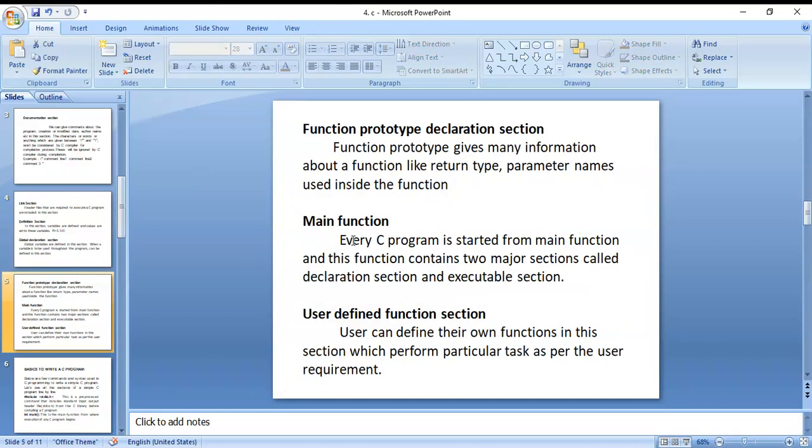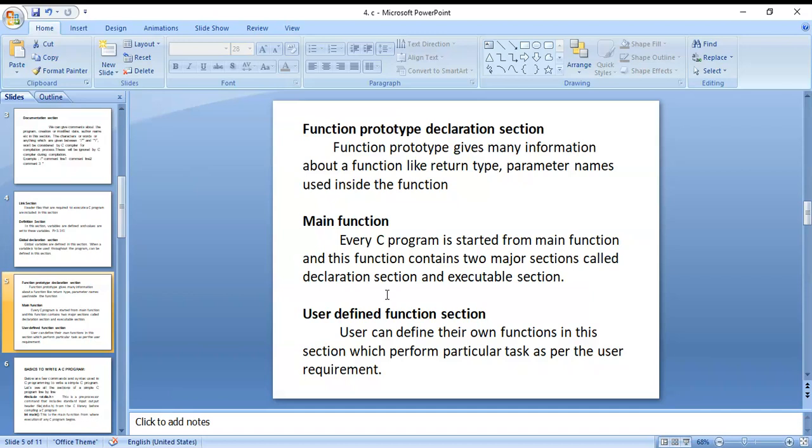Next, function prototype declaration. The function prototype declaration gives information about the function, like the return type and parameter names, usually inside the function. Next, the main function. Every C program starts from the main function only. This function contains two major sections: one is the declaration section, the second one is the executable section.